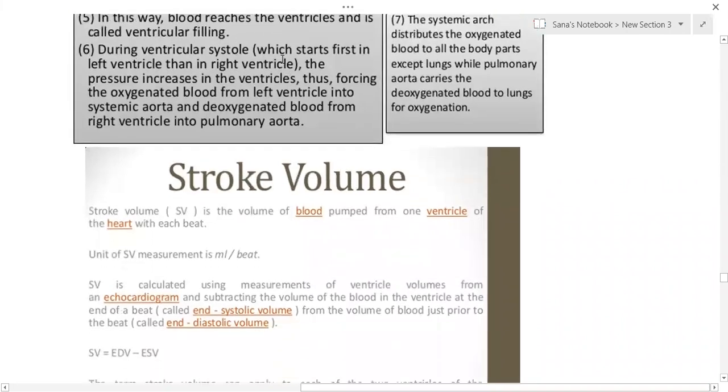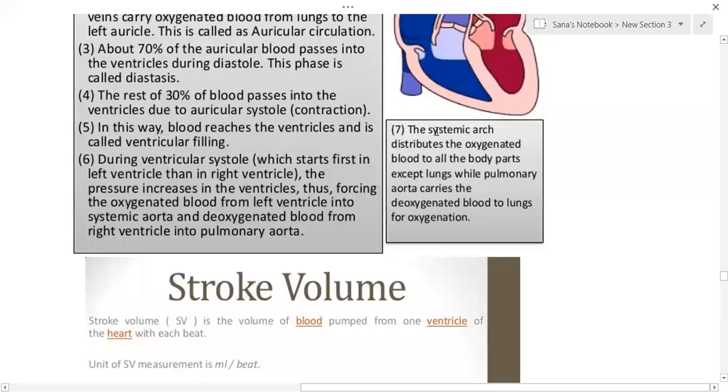During ventricular systole, which starts first in the left ventricle, then in the right ventricle, the pressure increases in the ventricle, thus forcing the oxygenated blood from the left ventricle into the aorta and deoxygenated blood from the right ventricle into the pulmonary artery.